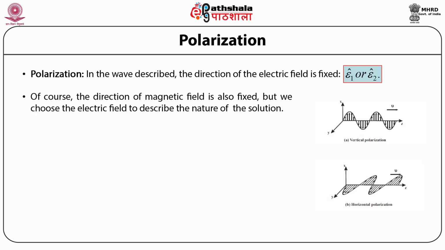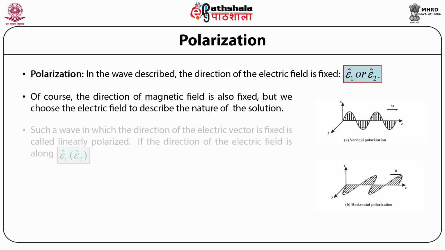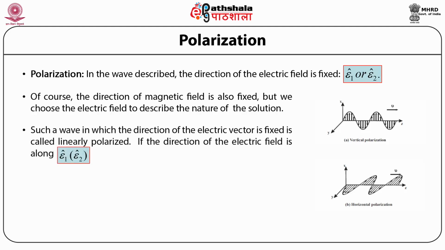However, we choose the electric field to describe the nature of the solution. So, a wave in which the direction of the electric vector is fixed is called a linearly polarized electromagnetic wave. Now, if the direction of the electric field is along epsilon subscript 1 cap or epsilon subscript 2 cap, then the wave is said to be polarized along epsilon subscript 1 cap or epsilon subscript 2 cap respectively.